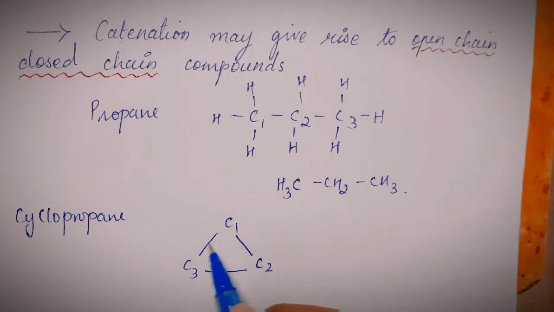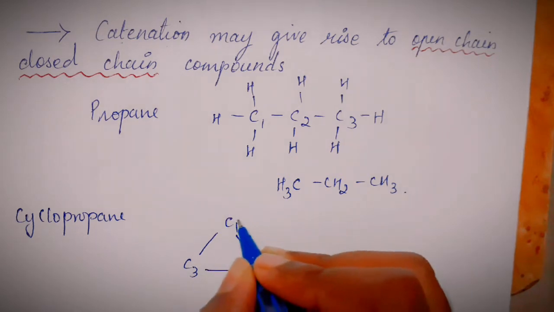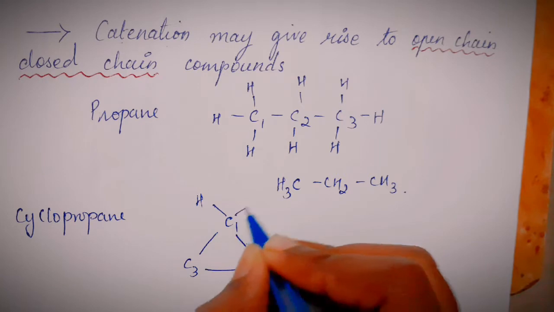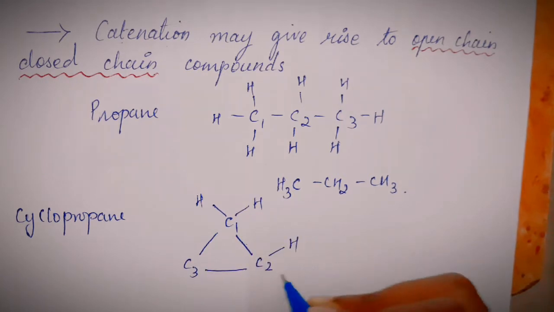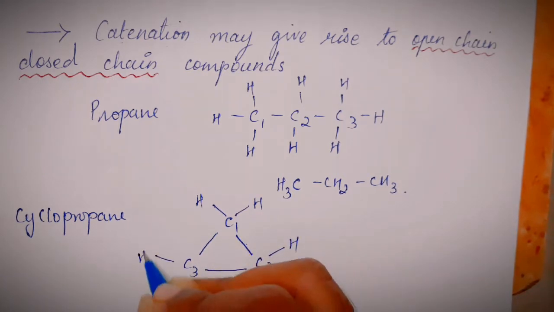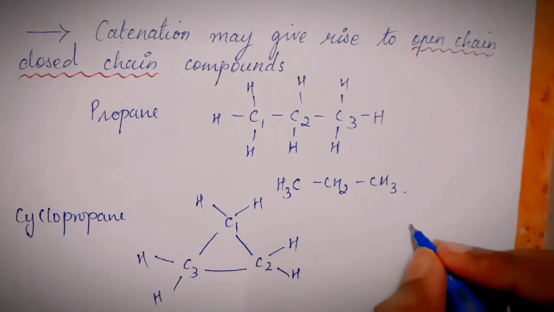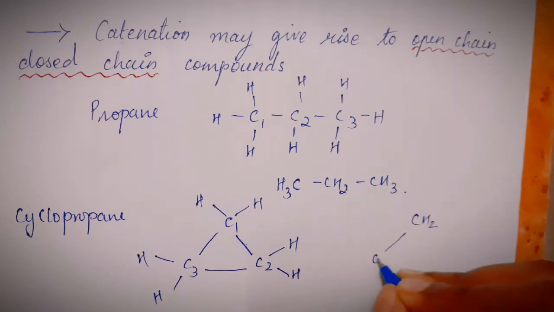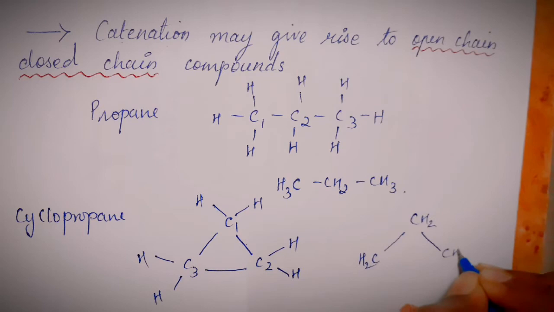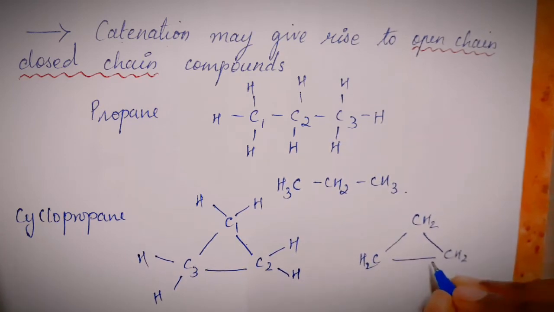That is, C1 has formed 2 bonds, C2 has formed 2 bonds, C3 has formed 2 bonds. So the remaining 2 bonds, it will form with hydrogen. So each carbon atom will have 2 hydrogens. So I am writing CH2, CH2, CH2. So this is the closed ring or closed cyclic structure.